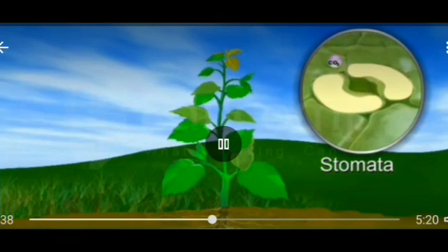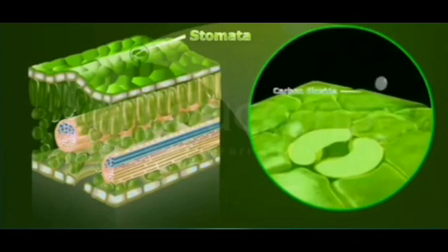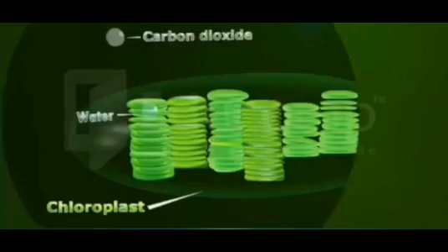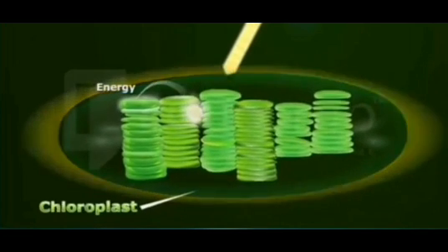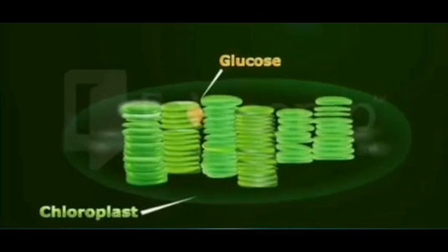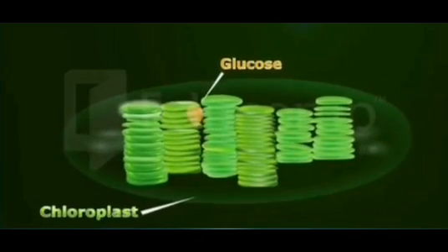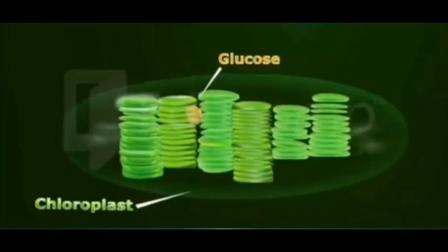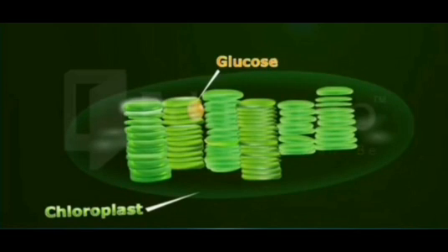Stomata are present on the leaf surface. From the stomata, carbon dioxide travels to the chloroplast where it combines with water to form glucose. The combining of carbon dioxide and water utilizes energy stored in the chloroplast.